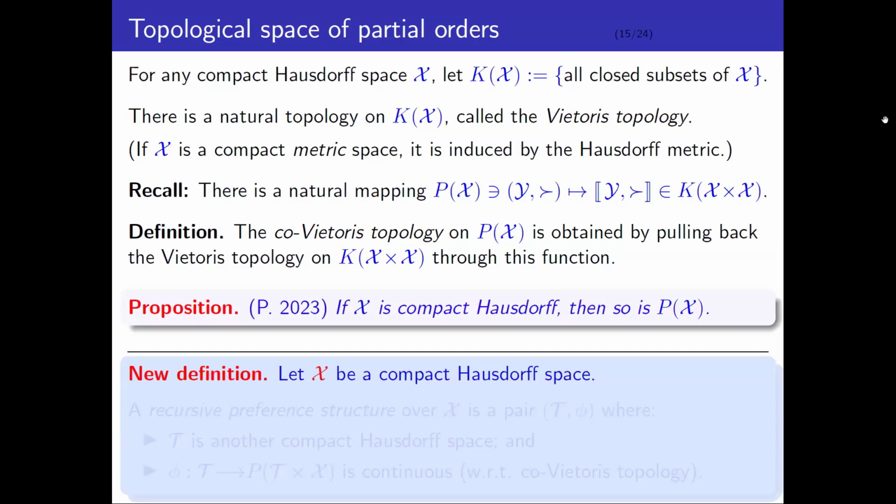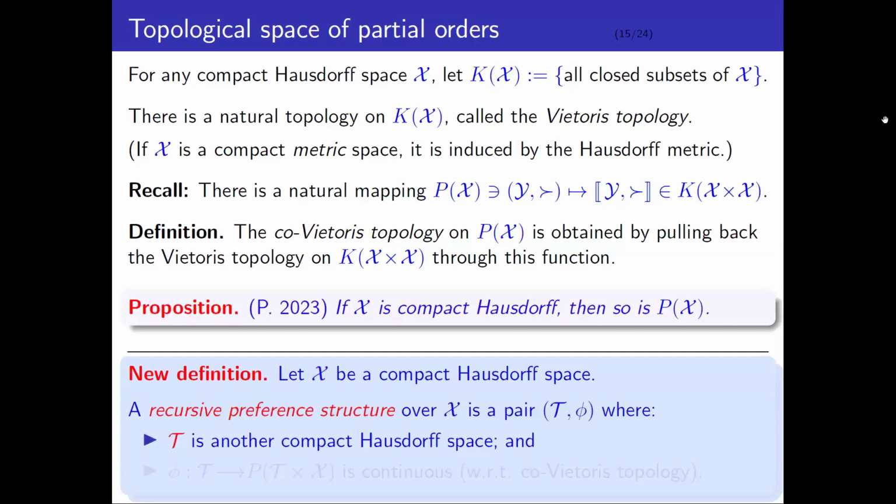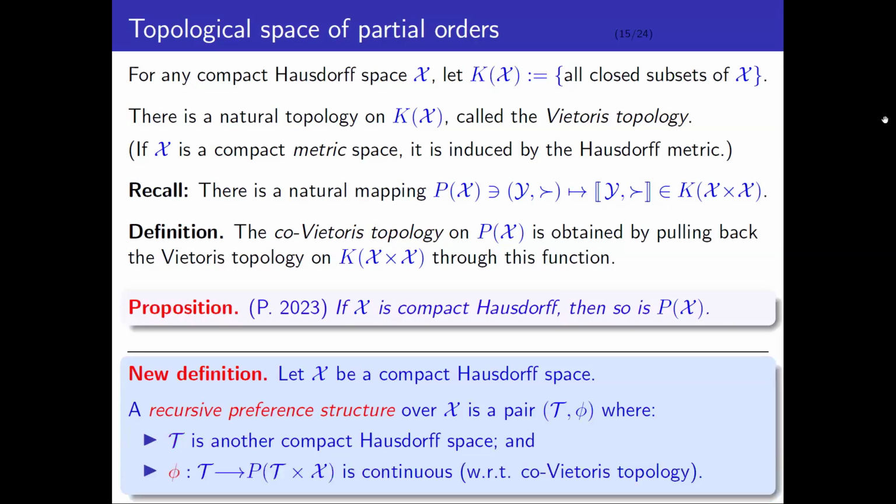Here's our new definition. Suppose that X is a compact Hausdorff space of possible outcomes. A recursive preference structure over X is an ordered pair (T, phi), where T is another compact Hausdorff space of possible types, and where phi is a continuous function from T into the space of local continuous partial orders on type-outcome pairs, where when I say continuous, I mean with respect to the co-Pivato topology. Okay, so this is the definition of recursive preference structure we're going to be working with now.